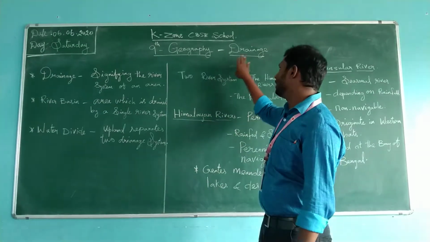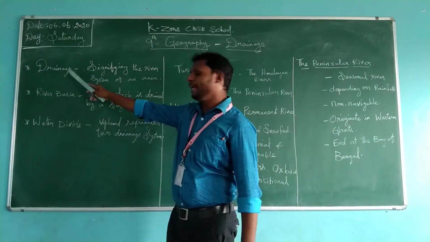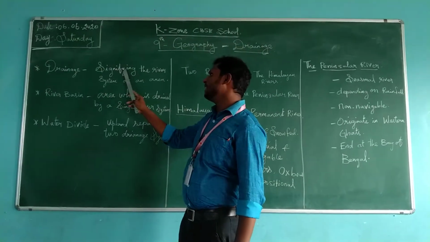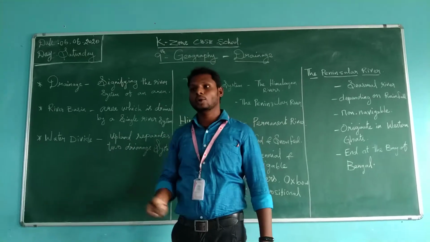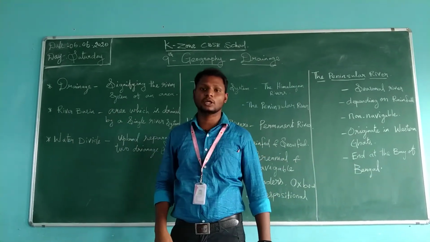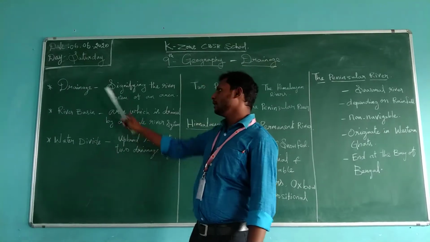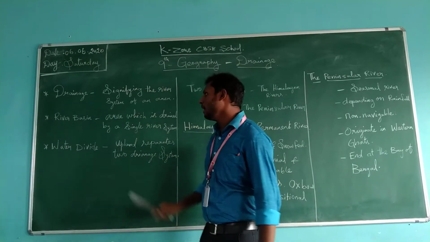So what is meant by drainage? Drainage is the term that signifies the river system of an area. We can note some other meanings for drainage, like dirty water flowing nearby the houses is also called a drainage. But here the term signifies the river system of an area.